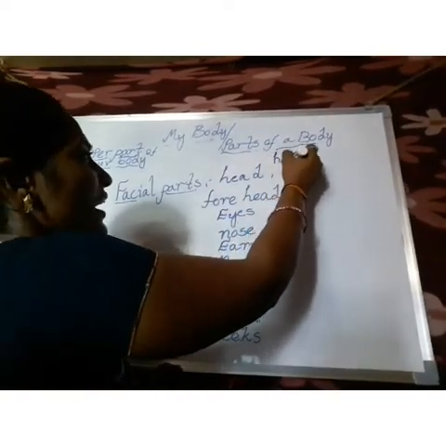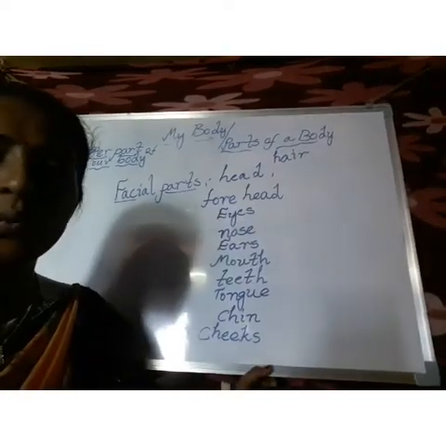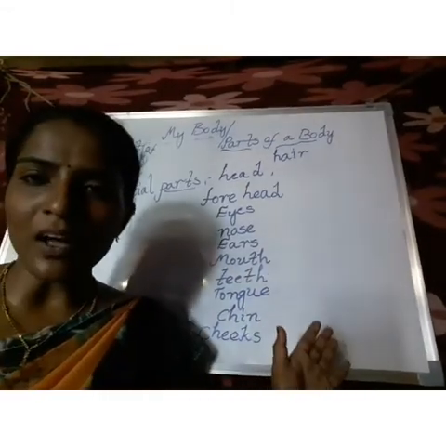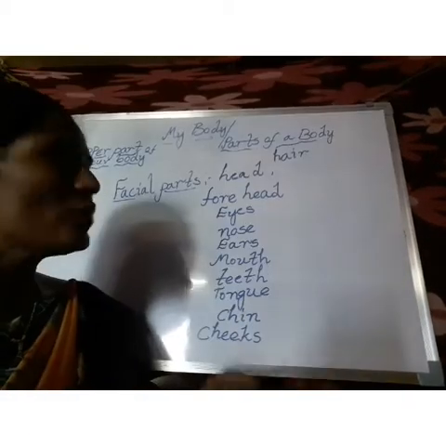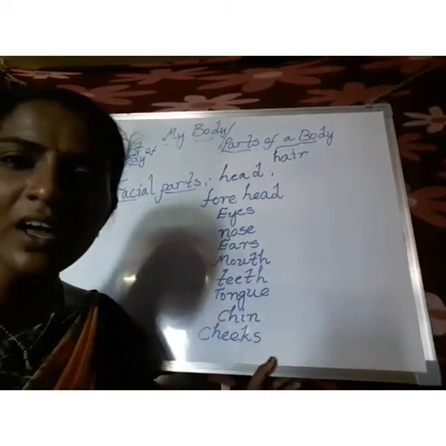Hair. These are all parts we call our facial parts, and each part does a special job. Let us take a close look. Where can we find our hair?